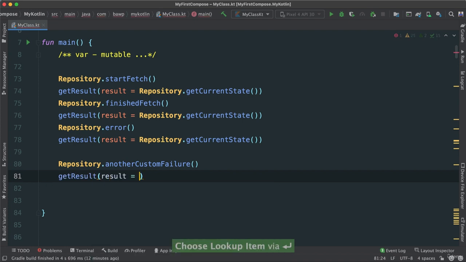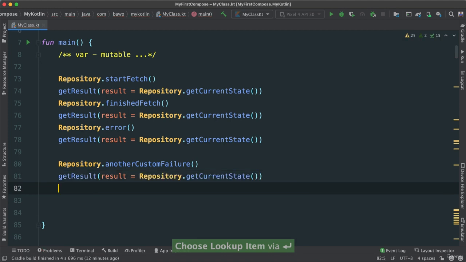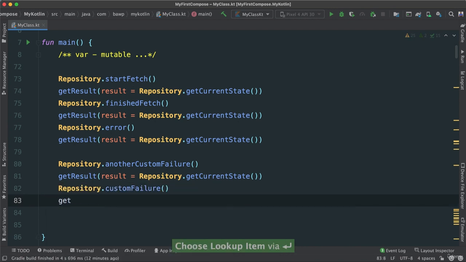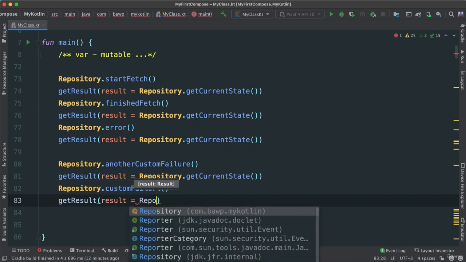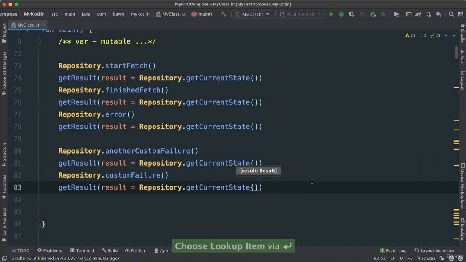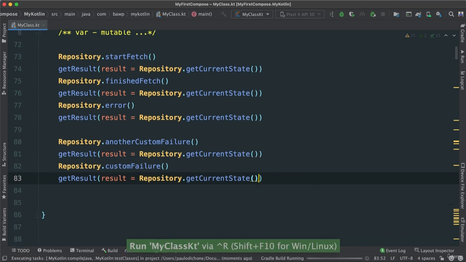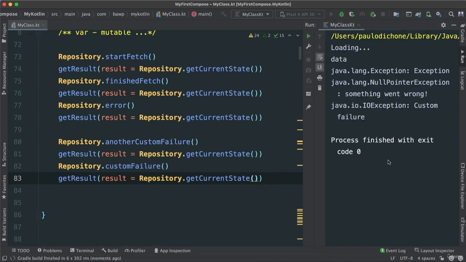So result, I'm just going to say repository.getCurrentState, and then again repository customFailure, and then get result, pass result value here, repository.getCurrentState. All right, so if we run this, we should see these other states showing. Okay, so you can see loading data, and then we get the Java exception, and then we get the null pointer exception, something went wrong, and then we get the custom failure.